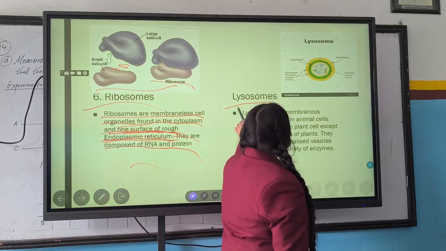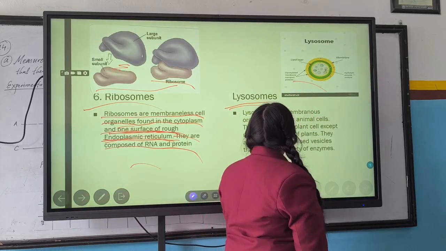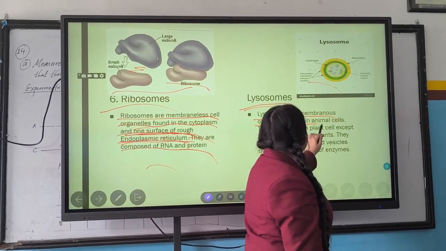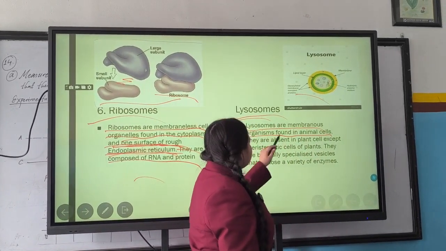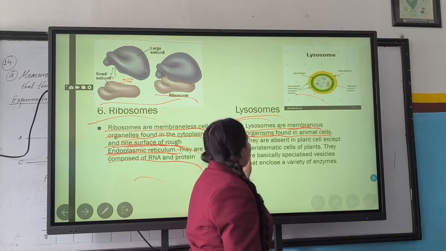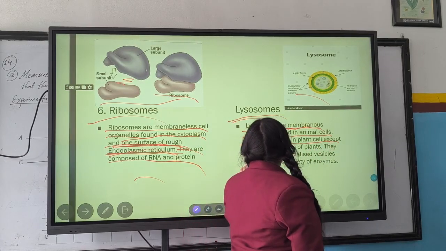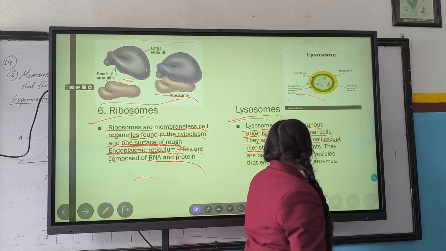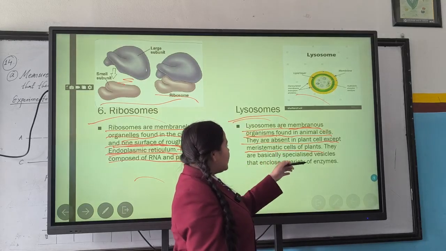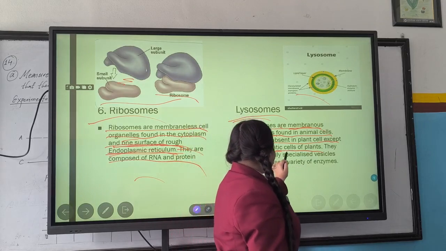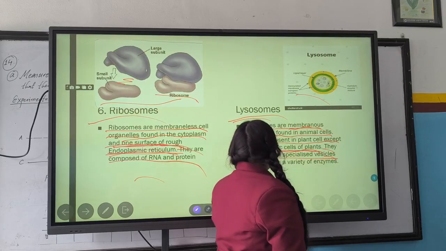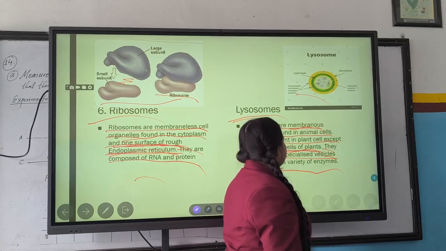Now the lysosome, you can see the structure of it. Lysosomes are membranous organelles found in animal cells. They are absent in plant cells except the meristematic cells of plants.